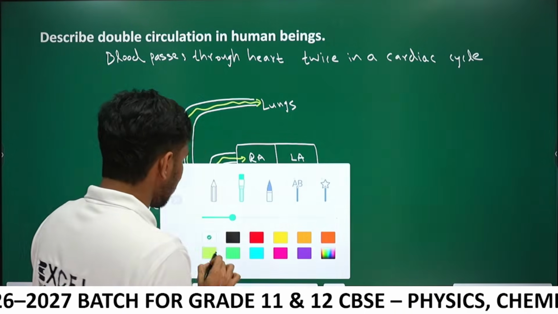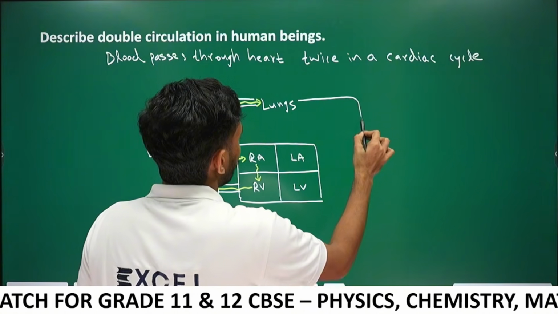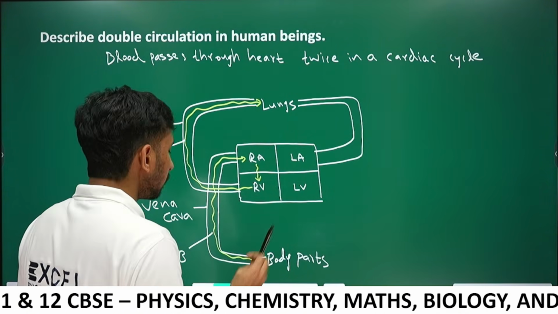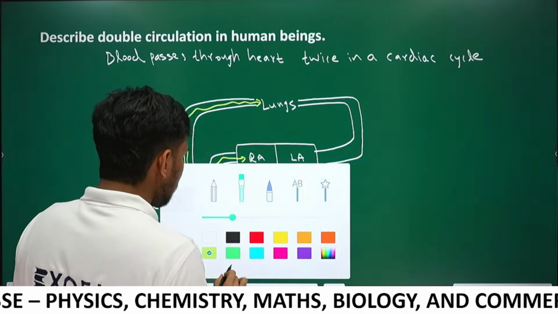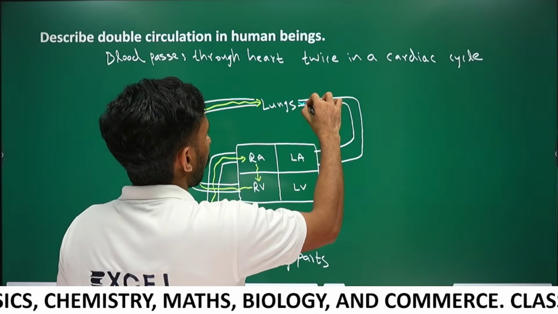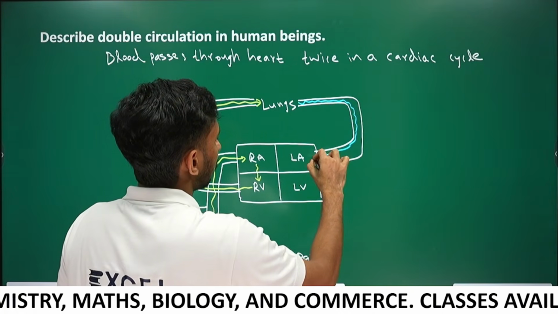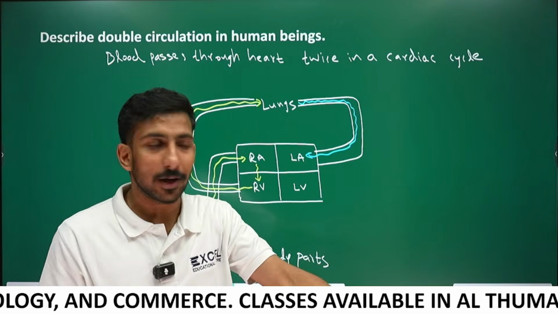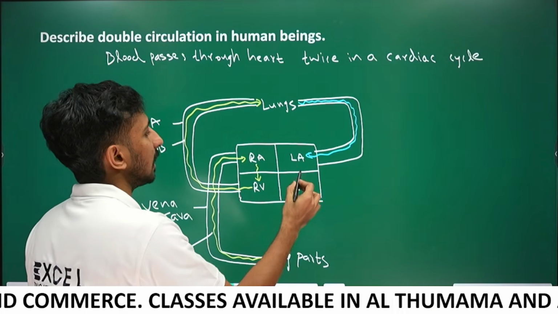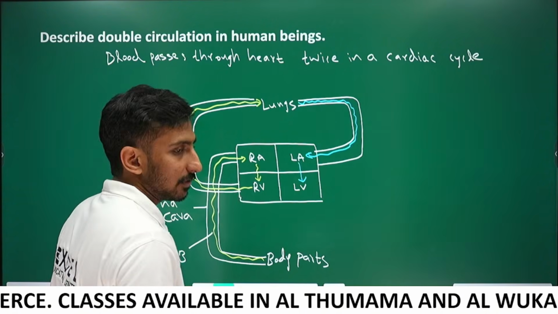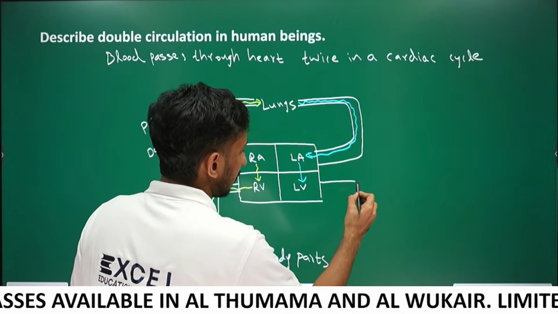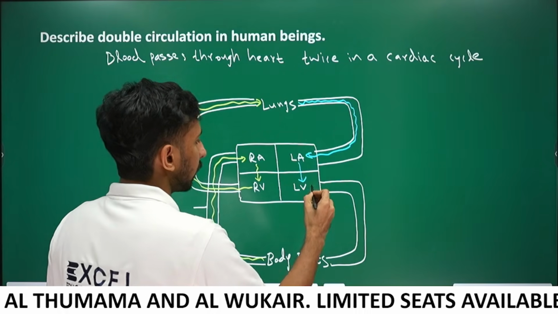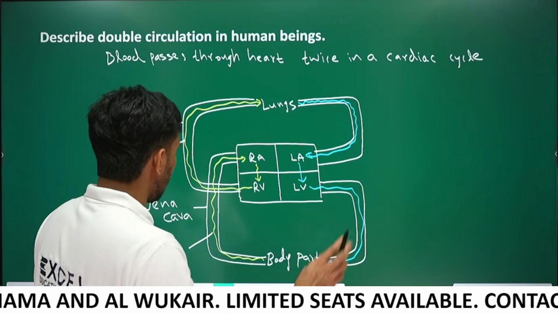From the lungs, blood is coming to the left atrium. This time it's oxygenated blood. Lungs take out carbon dioxide and add oxygen to the blood. From the left atrium, it is going to the left ventricle. From the left ventricle, it is going to body parts again through the aorta.